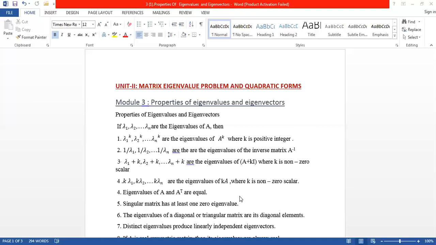So here, because A is a singular matrix, the determinant equals 0. Determinant equals 0 means the product of eigenvalues equals 0. So at least one eigenvalue is 0, then only the product will be 0. So a singular matrix has at least one zero eigenvalue.